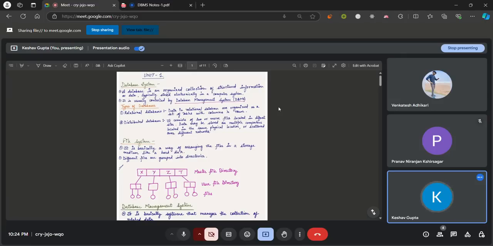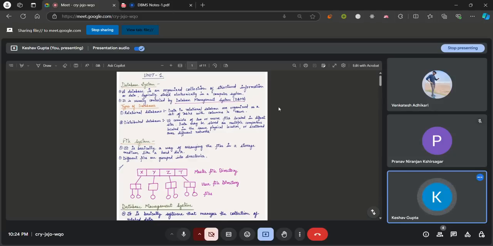Now, what is a distributed database? In a relational database we store the data in a single file. We can create multiple tables, but all of that is in a single file only. In distributed databases we can create multiple files. It's not a single file; we can create two files, three files, any number of files.